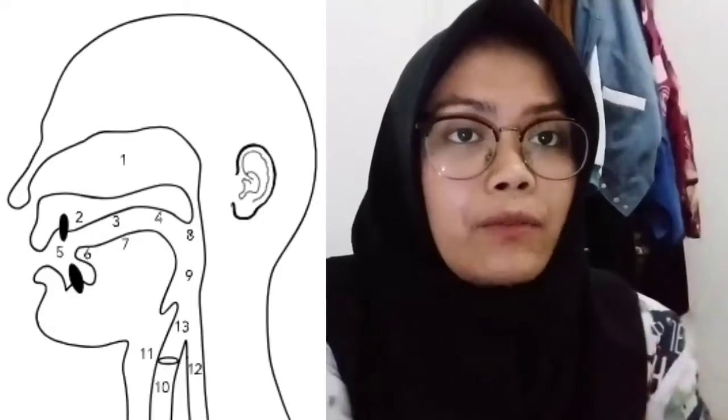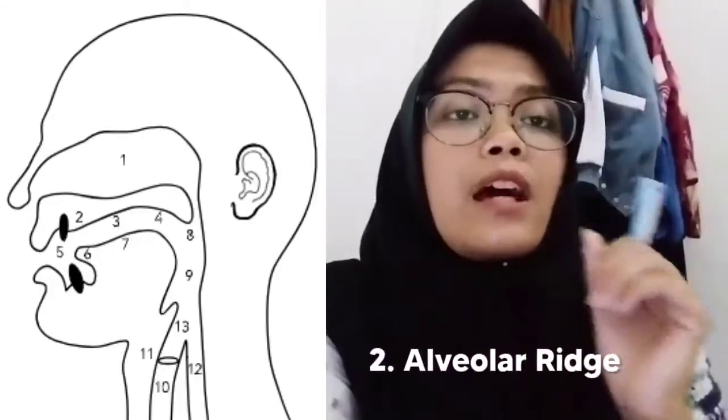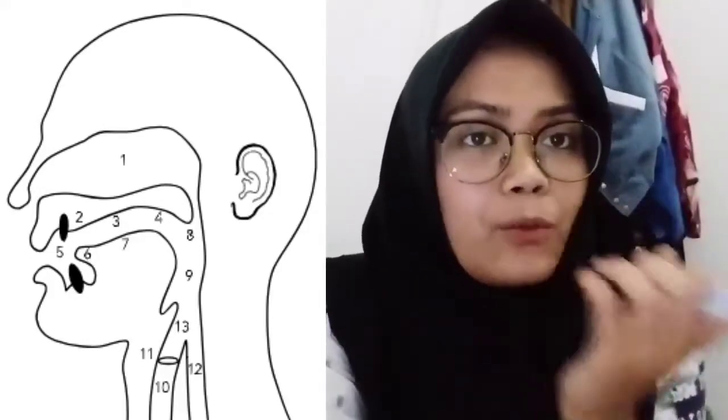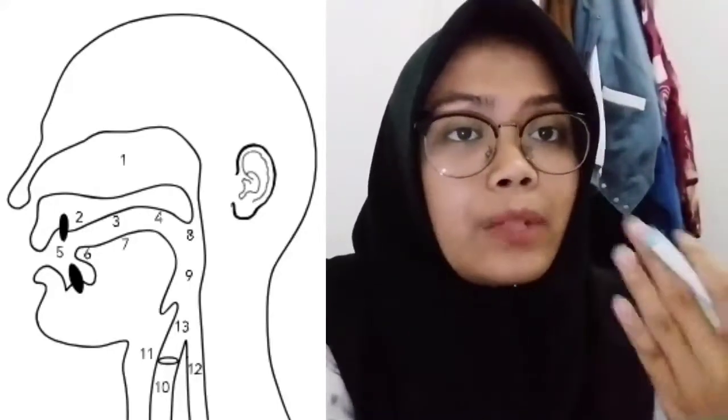Through the nasal cavity, we can produce sounds like m, n, and ng. Number two is called the alveolar ridge. It is a passive articulator because we can't move it, and it is located behind our upper teeth, and it is used for obstruction, of course.